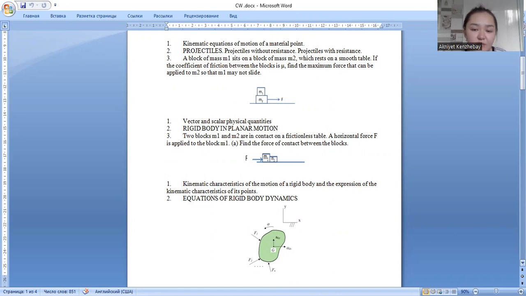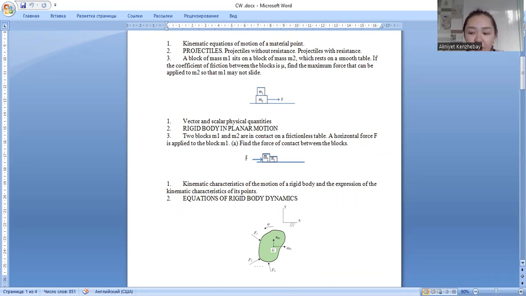Air resistance creates a force that is always directed against the direction of motion, and in this situation our formula is equal to Fa equals minus k times the velocity vector V.